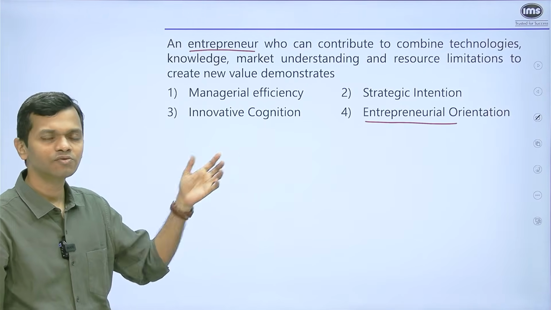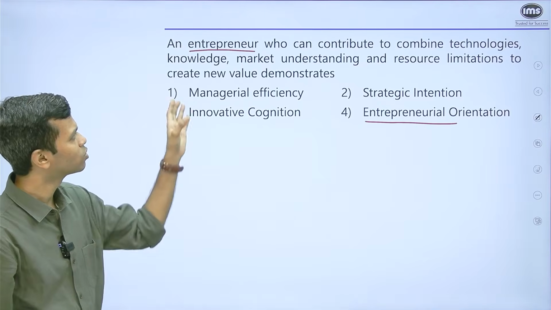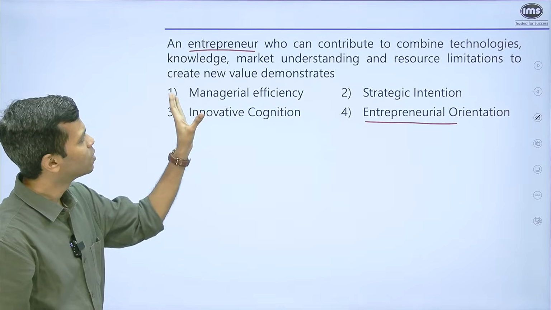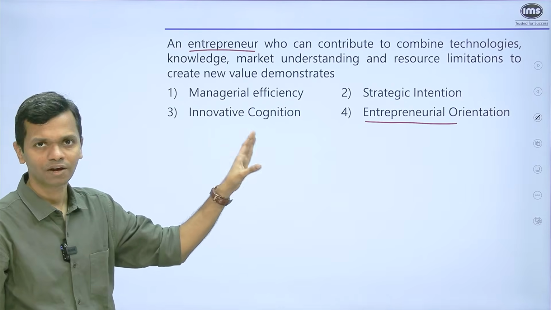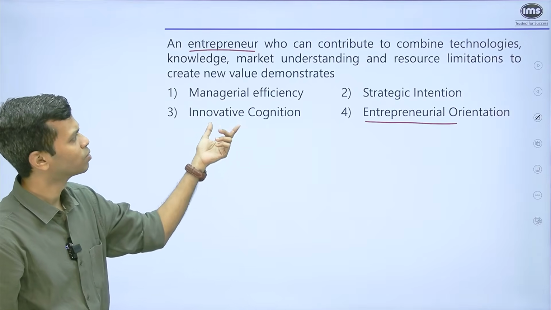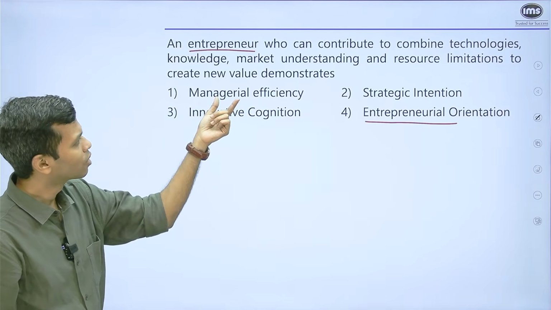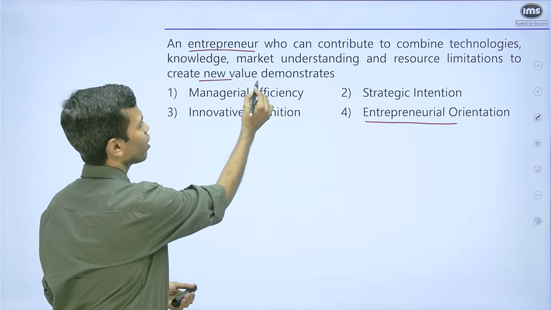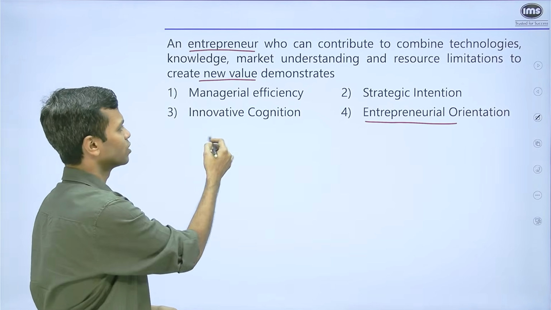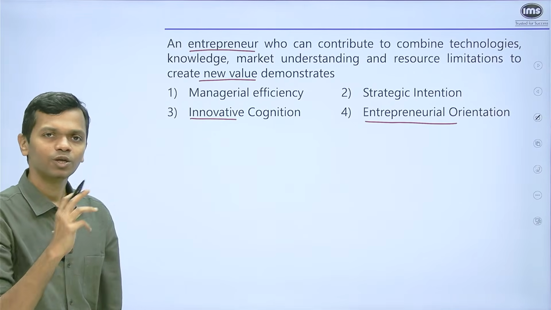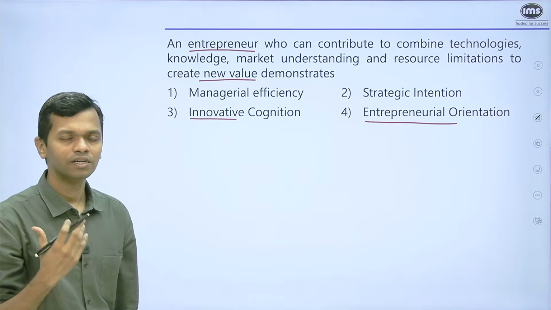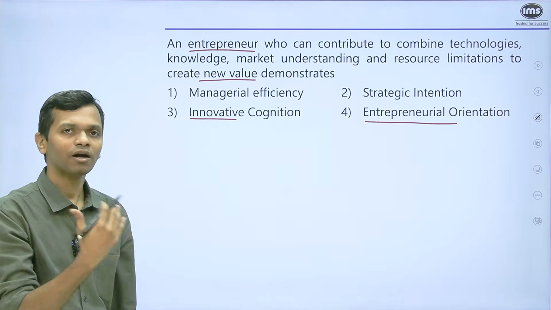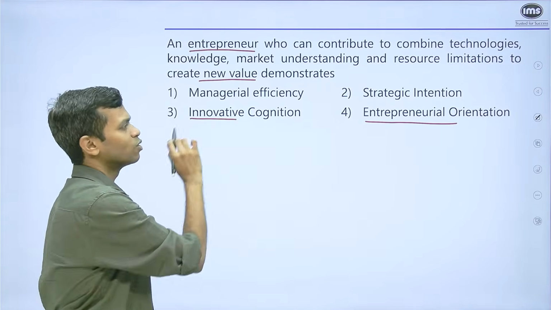Innovative cognition, and this is where knowing the theory is very, very important, because when you remove the word entrepreneur, or when you think of it purely from an individual perspective, whatever explanation they have given is essentially innovative cognition. Because if you think of it, what are they describing? Combination of technologies, knowledge, market understanding, resource limitations to create new value. And new value is associated with creating innovation. And that is why innovative cognition, that understanding and awareness that, okay, I can do something with the technologies that are there and I can add new value, falls in innovative cognition.